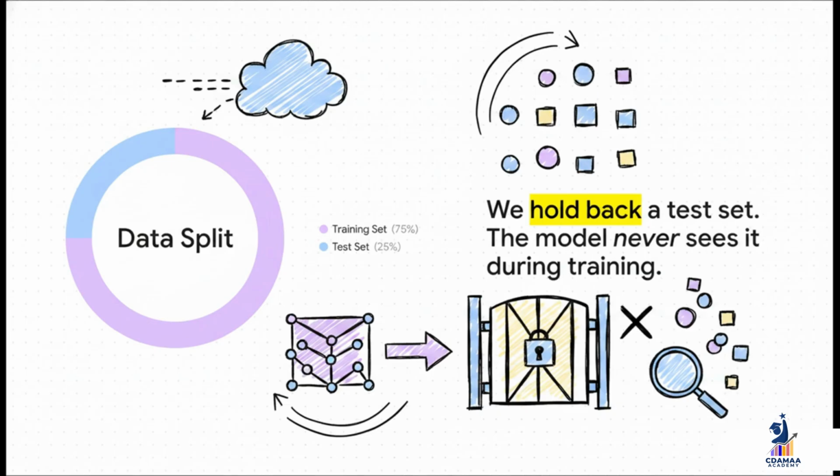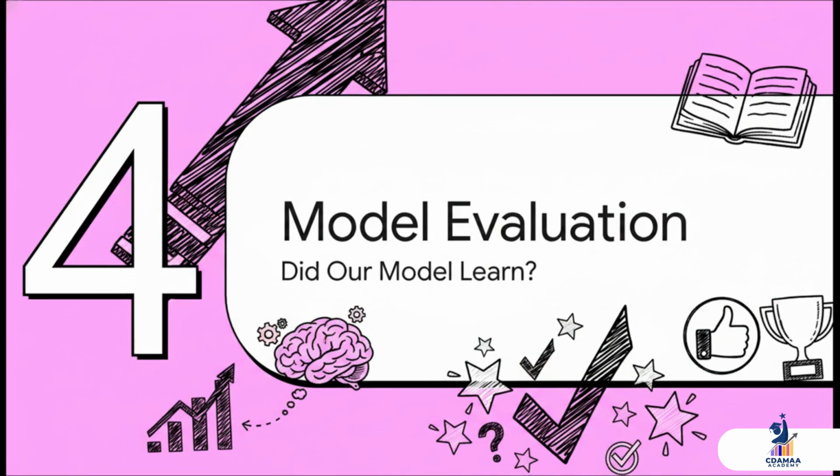The model will train on the other 75%, the training set, but it will never, ever get to see the test set during its training. The test set is the final exam for our model. All right, the model's been trained. Now it's exam time. Let's see how our model actually did on that data we held back. It's time to find out, did our model actually learn anything useful?